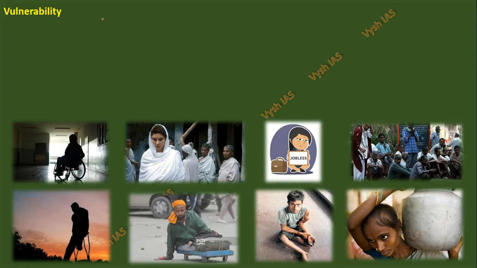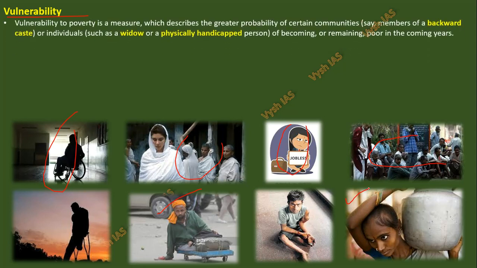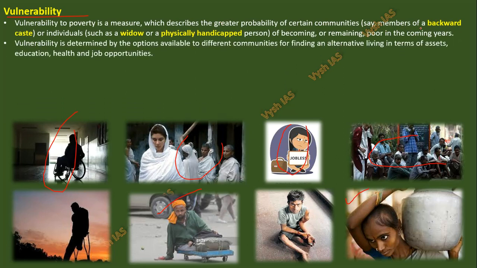Everyone around you. So now vulnerability, that is again the same thing. Vulnerable groups are there. There can be handicapped people, there can be widows, there can be youth from, as I told, a lower caste and still jobless even after having a degree. There are many people who don't have a skill. People are begging on the streets. People cannot do a job as per their caliber. These kinds of examples we see in our society. That same thing is written in theory here. So these people were poor and will continue to remain poor.